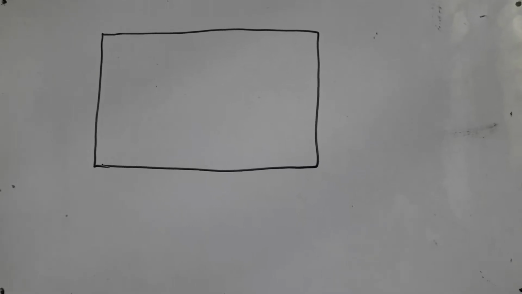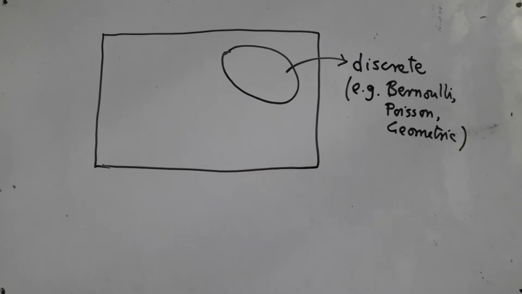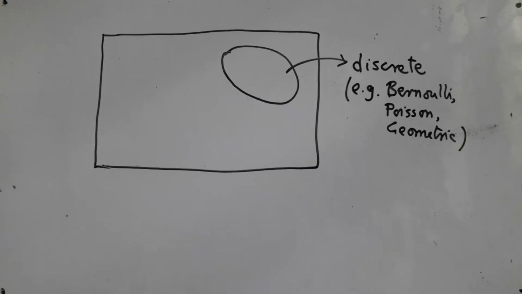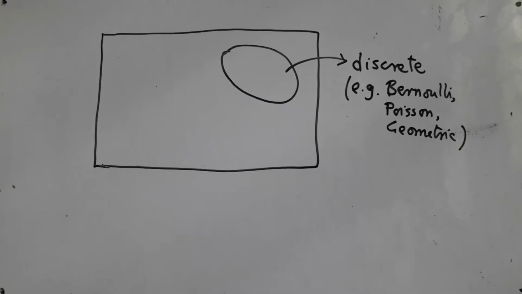So far we have talked about many distributions in this class. Suppose this is the set of all possible distributions. Some of these distributions were discrete, like Bernoulli or Poisson or geometric.